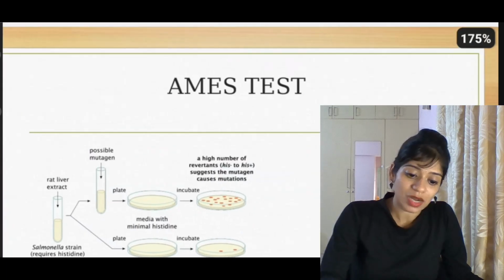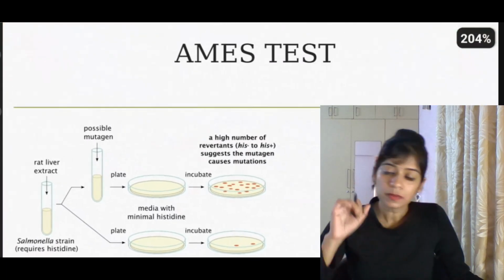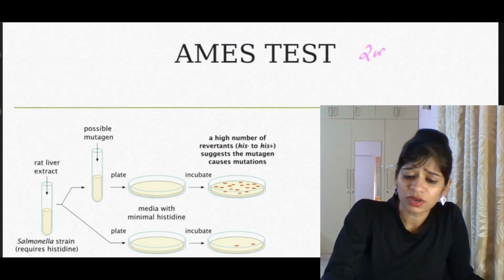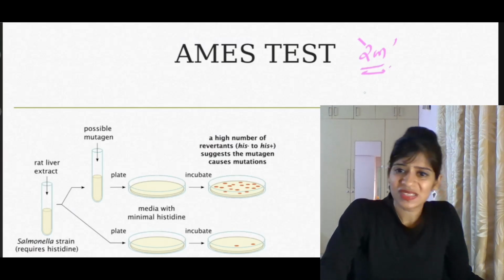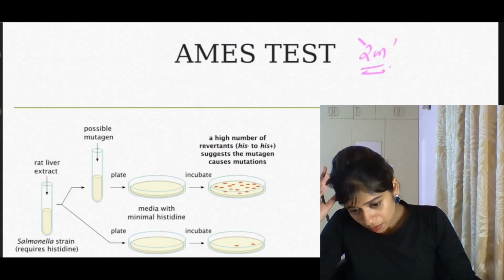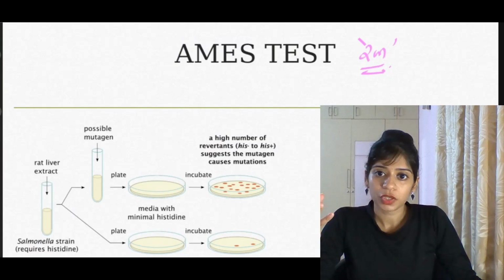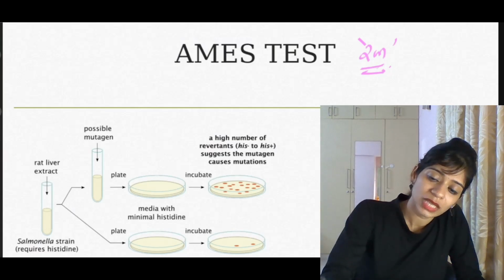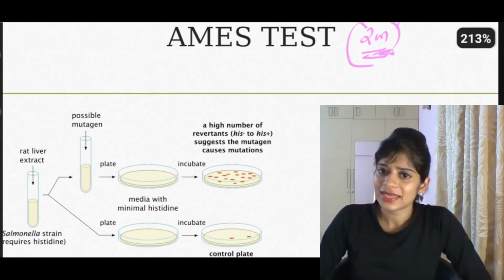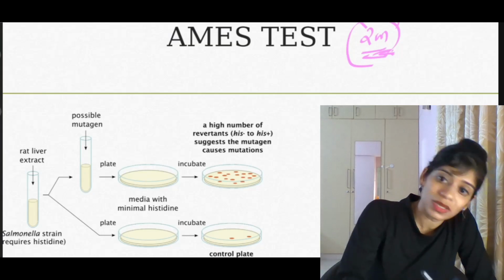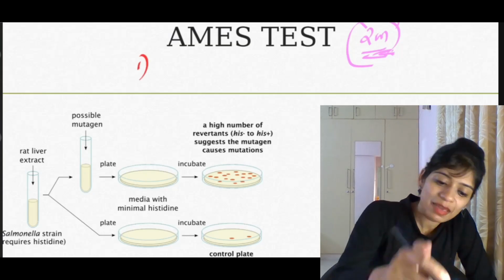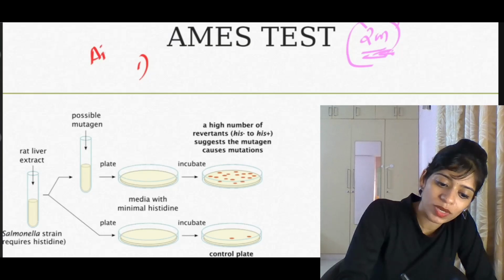Now, very, very important but simple: the Ames test. This can come in your theory papers, not for NEET PG. For NEET PG, they might ask what bacteria we use in the Ames test, that's all maybe. But it may come in your MBBS exams as a 2-mark question. So we'll read this. What is the Ames test? What is the aim of this test? Why do we do this test?